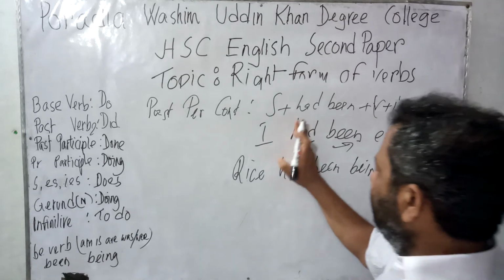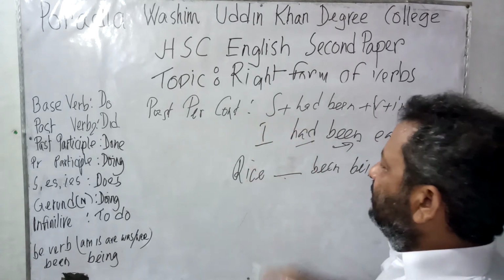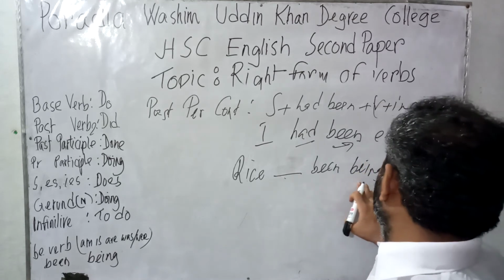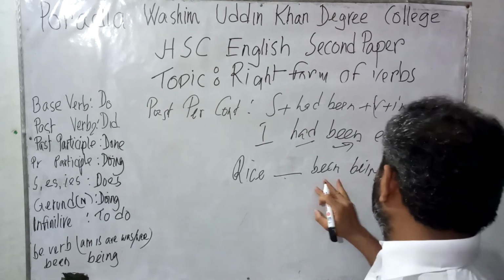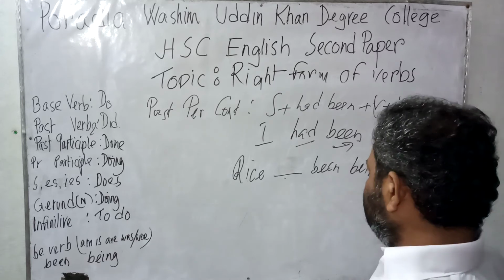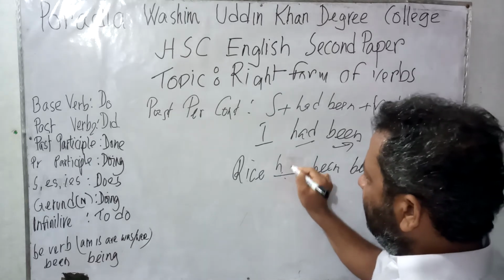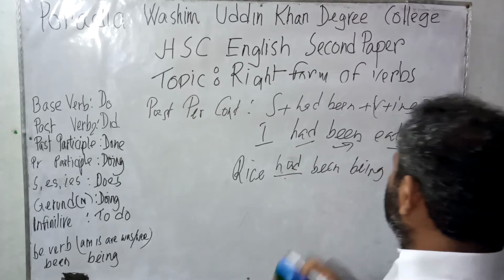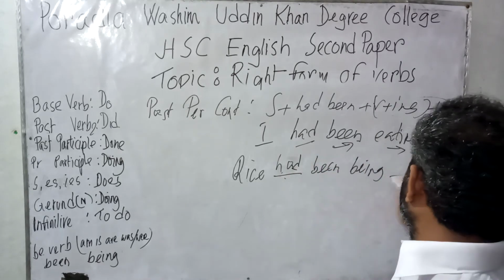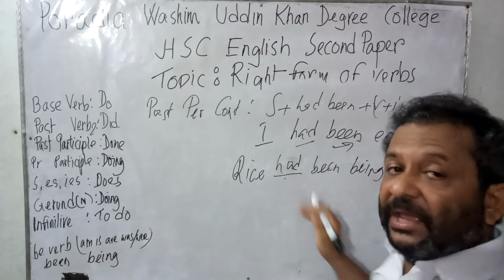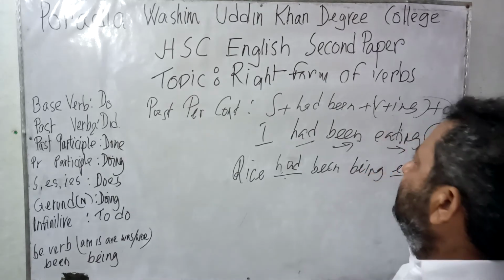Now, if I find that there is no word had here, by seeing the been, by seeing the being, by seeing the eaten, when we see that there are these words, been, being, eaten, we can easily consider that it will be had. And if we find that had been, being, these two words are given, then definitely it will be eaten. That is any verb 3 form of the verb.